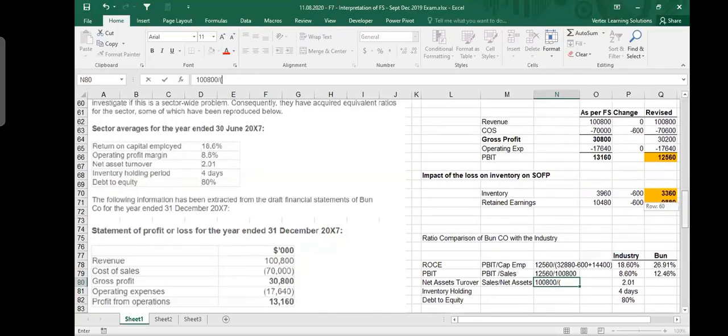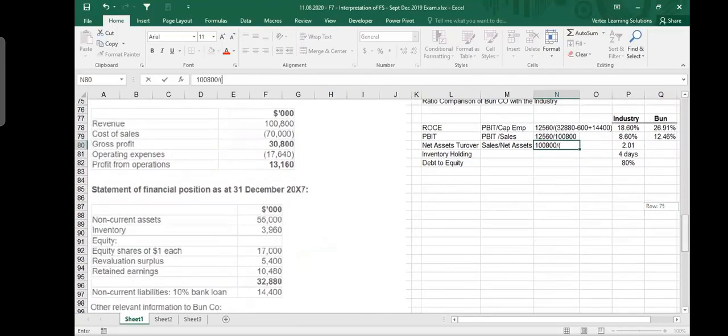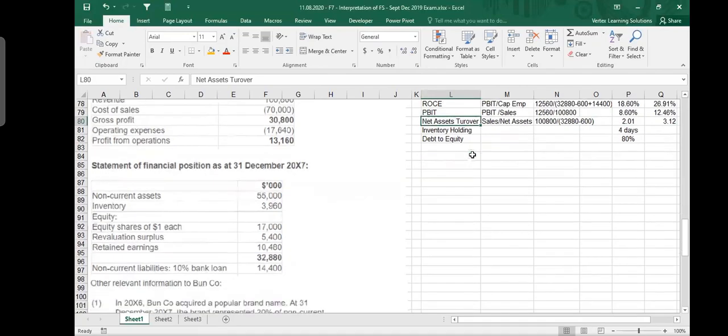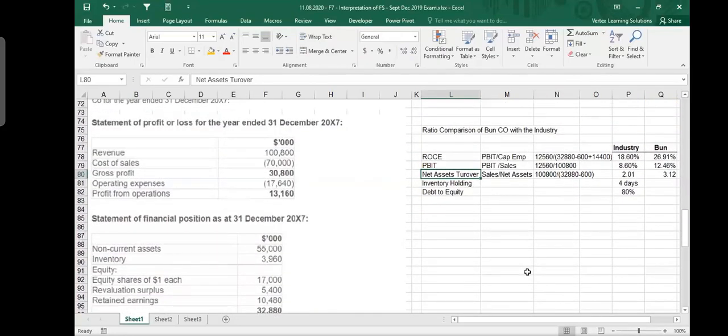Equity was how much? 32,820, they said? 46,680. Yeah, I would use 32,880 minus 600, okay? So this is the number I'm taking. So it gives me 3.12. Net assets, 3.12 times. So what does it actually tell you? Net asset turnover tells you what your sales are in relation to, or as compared to, your net assets. How many times you are rotating your assets?